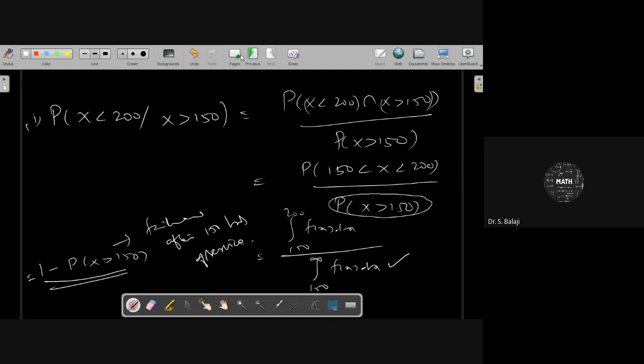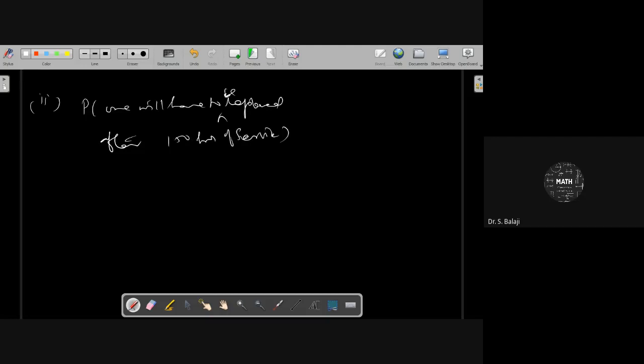But they are asking that in 3 such tubes installed, exactly one has to be replaced after 150 hours of service. That probability is already identified here.